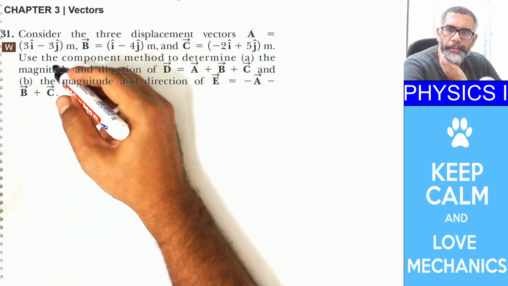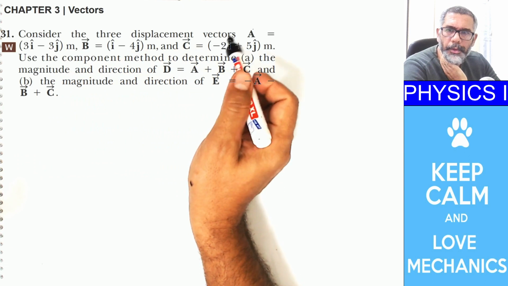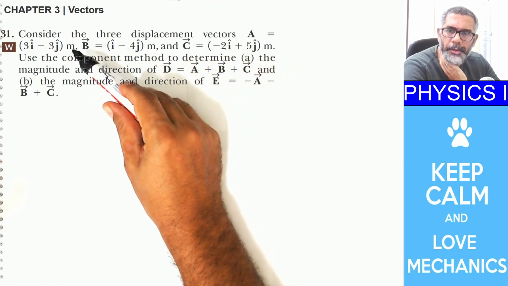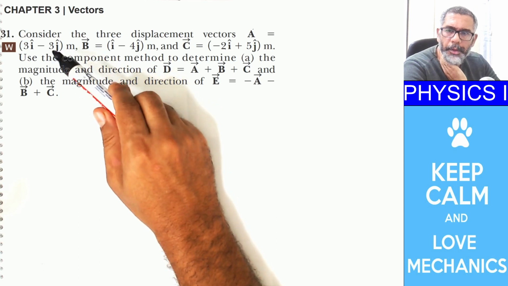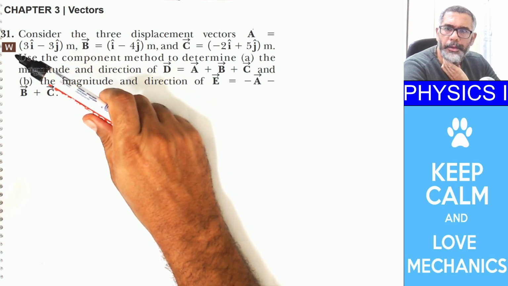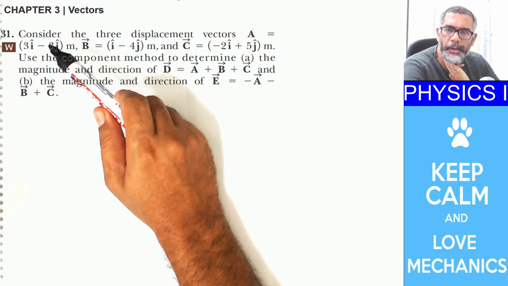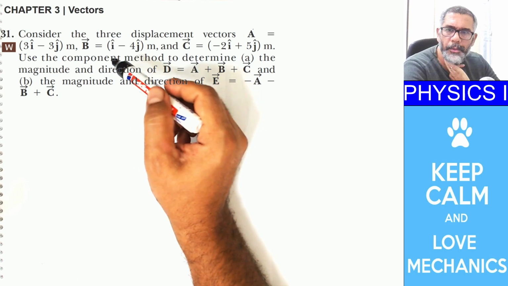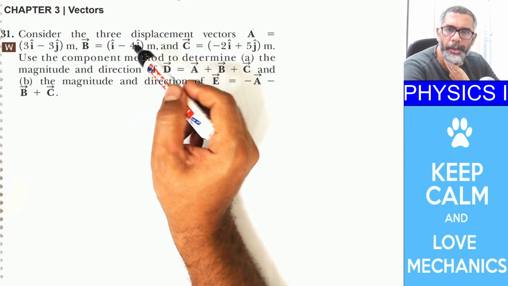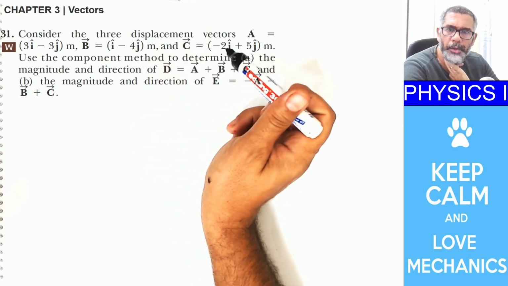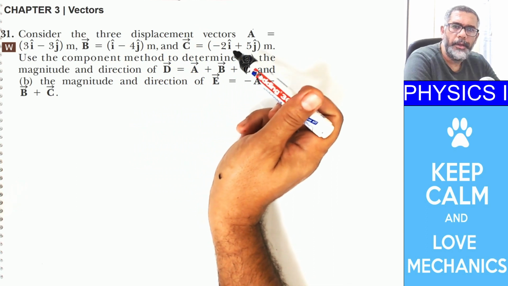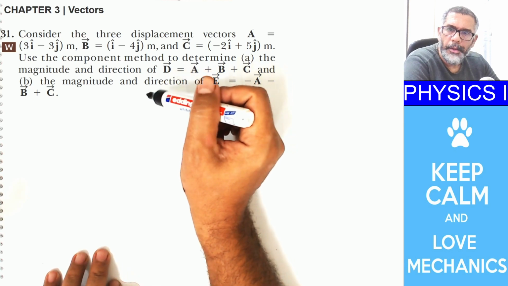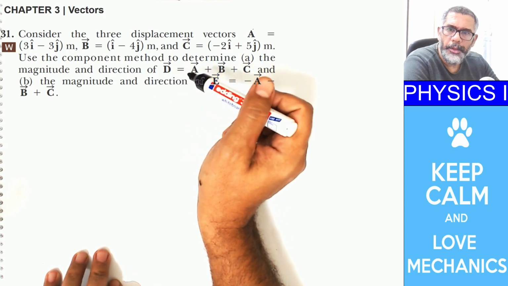So we have these three vectors. They are displacement vectors, and the units are given as meters. You see, a is 3i minus 3j. It's 3 meters in the x direction and minus 3 meters in the y direction, and b is 1i minus 4j, and c is minus 2i plus 5j. And the first part of the question is asking for this vector d, the addition of these three vectors.